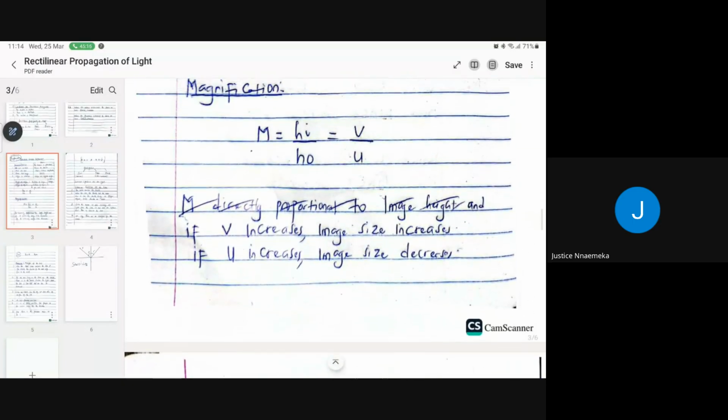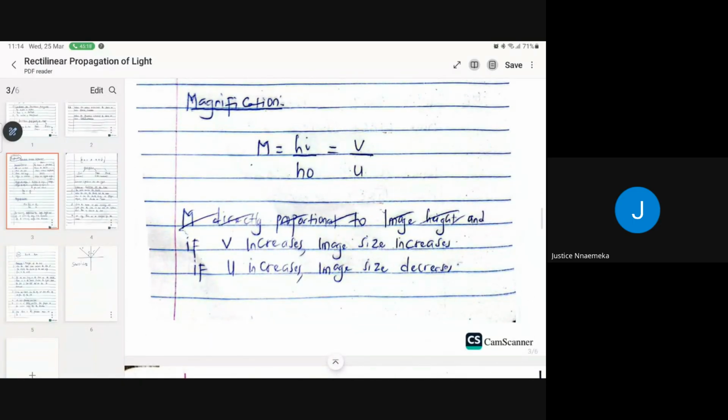But there's something key I wrote here. If v increases, the image size is going to increase. What is v? V is the image distance, right? And why will it increase? You can see that they are directly proportional. M and V are directly proportional. The higher the V, the more the magnification. But as this one increases, your M decreases because they are inversely proportional.